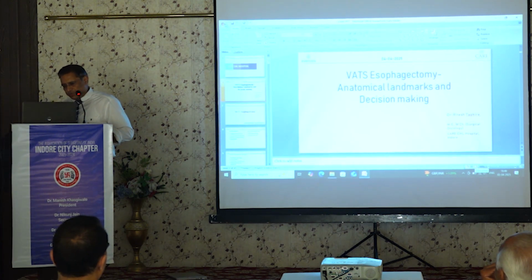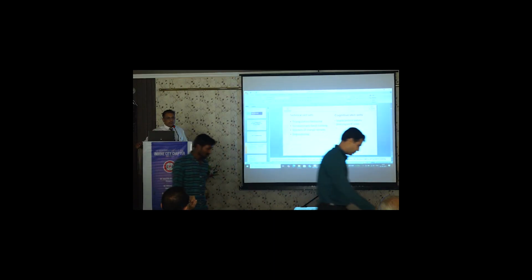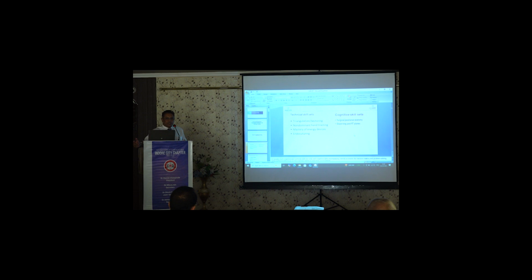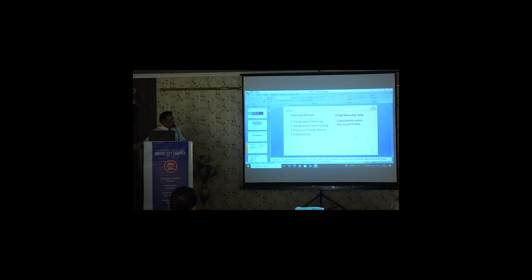presenting with esophageal cancer. Technical and cognitive abilities. The cognitive skill sets mostly focus on understanding the disease process and taking into account the patient's general condition, their preferences, the endoscopic and radiological findings of the disease, as well as the response to any neoadjuvant treatment like chemotherapy or chemoradiation, and then bringing everything together and coming out with a cohesive management plan for the patient.